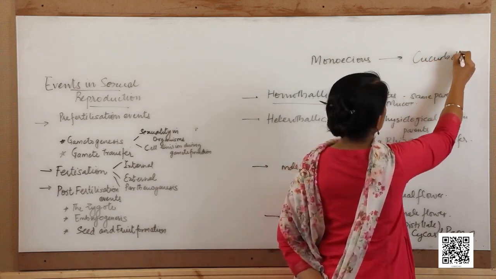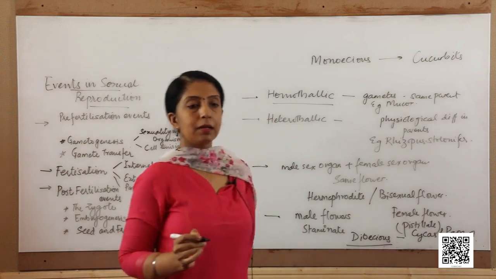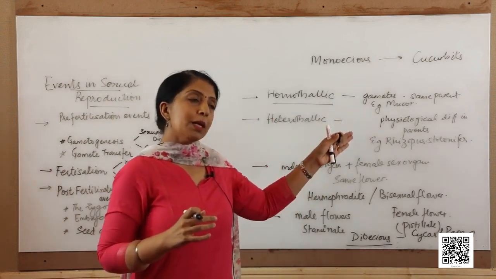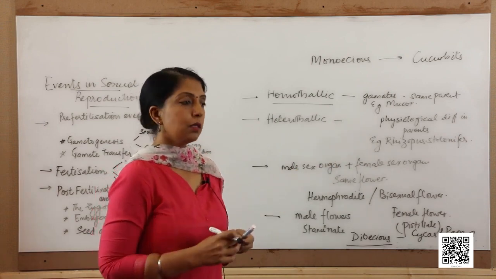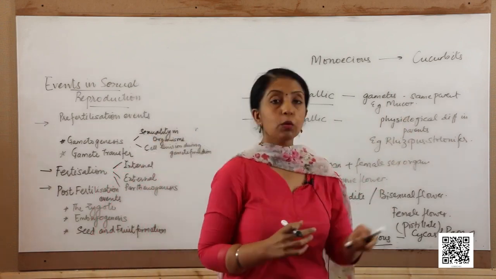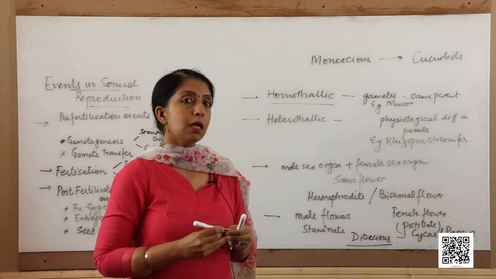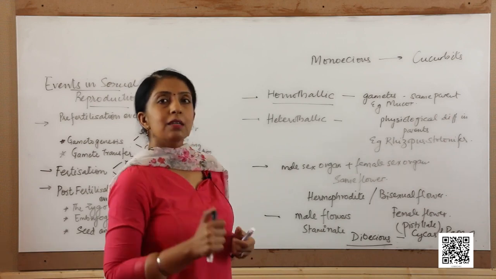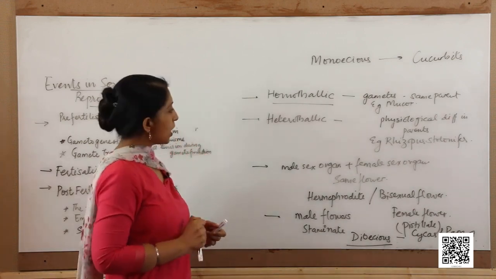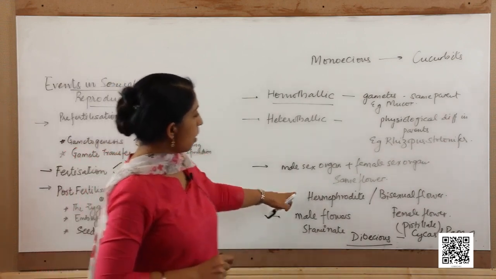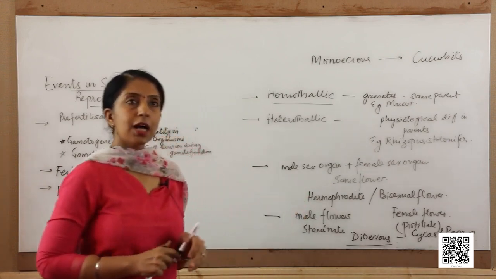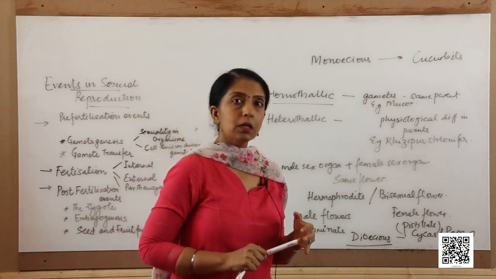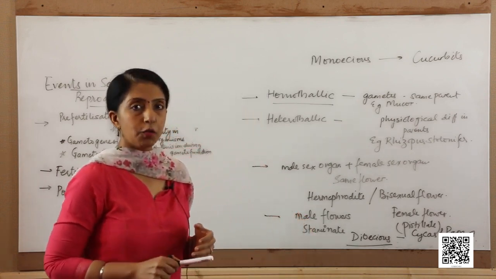cucurbits. All the melons, they all belong to the cucurbit family. Ghia that you eat, the pumpkins, all of them belong to the cucurbit family. So, all of them have the monoecious condition in them. There are certain animals also which are hermaphrodite or bisexual, such as the tapeworm, leeches, earthworm. They are bisexual or hermaphrodite.